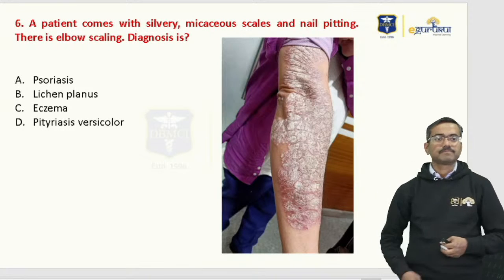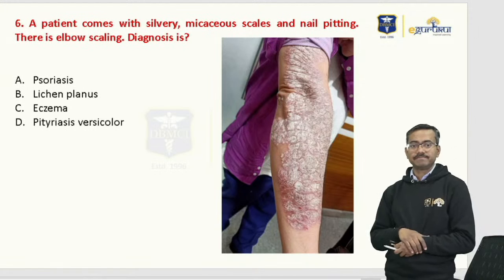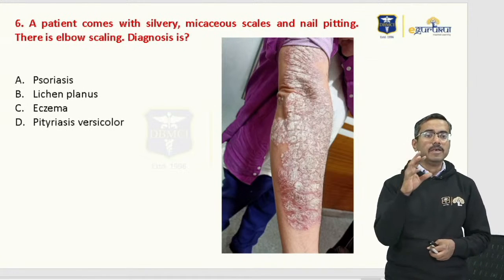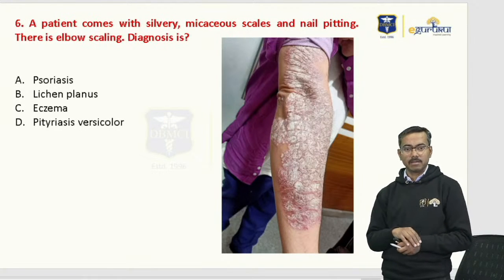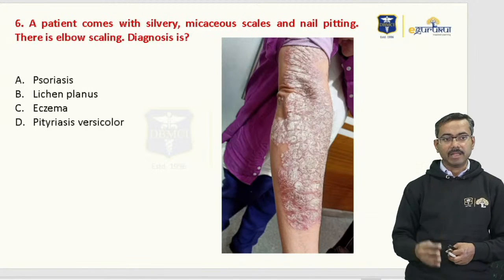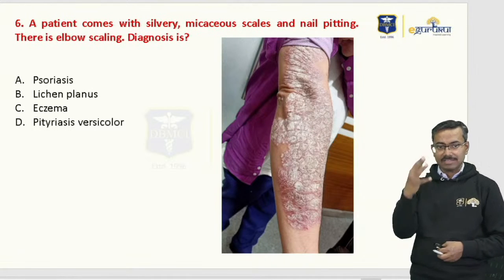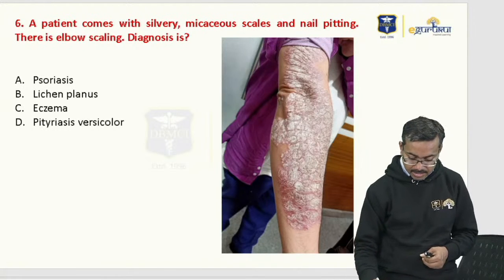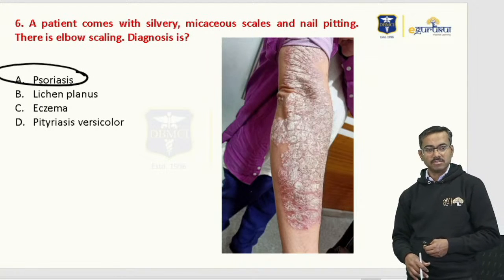See this question. Sixth, a patient comes with silvery micaceous scales. I am sure this was asked. A patient comes with silvery micaceous scales and nail pitting. There is scaling on the elbows. Can you see some scaling on the elbows? Can you see some silvery scales? Right, and this is basically psoriasis. Can you see this psoriasis?